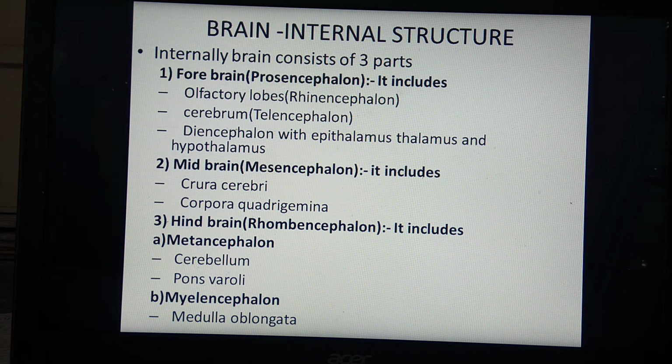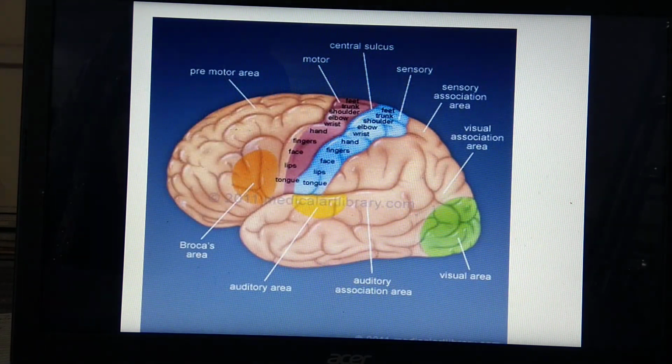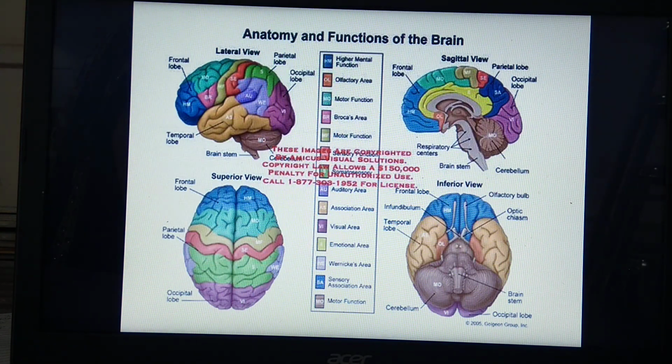So again we'll see the diagrams. Now see, these are the diagrams. This is for the top view or dorsal view. This is the lateral view. The top view shows cerebrum with 2 hemispheres, and this lateral view shows 4 lobes of one hemisphere.